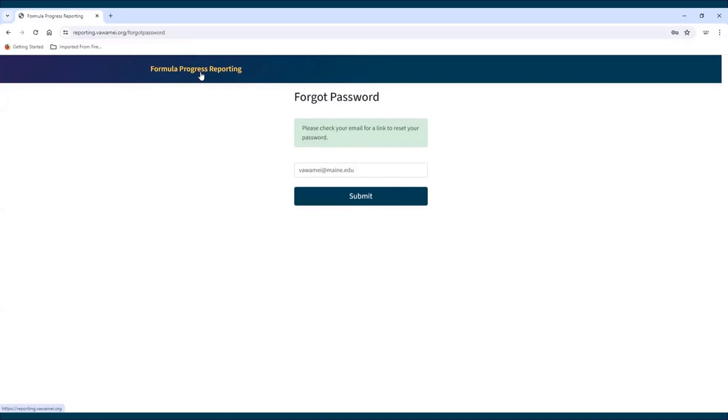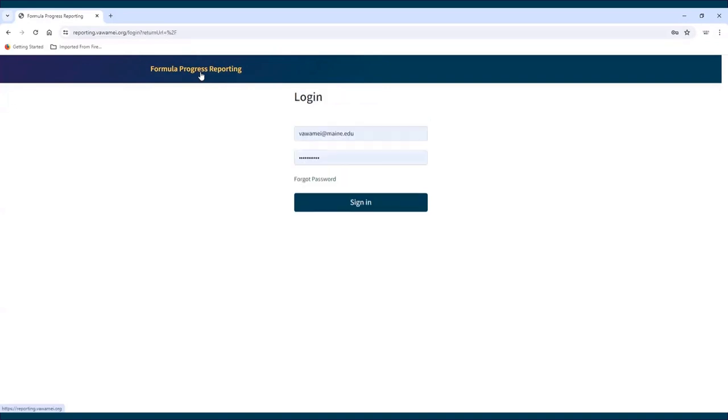Locked account? You will be temporarily locked out of your account for 10 minutes if you incorrectly enter your password 5 times in a row. You will receive an email notification when you are temporarily locked out. If you still do not know your password once your account is unlocked, try resetting your password using the Forgot Password function. If you received a locked account email when you were not trying to log in, please let us know at vawamei@maine.edu.